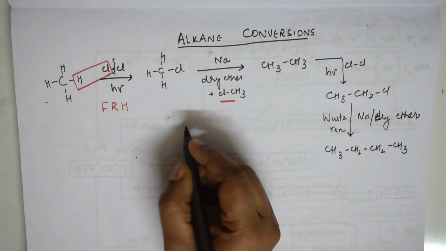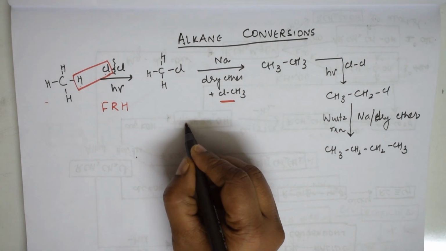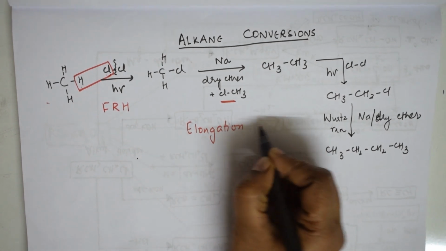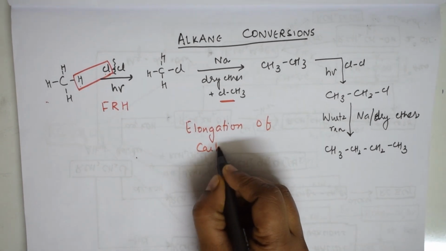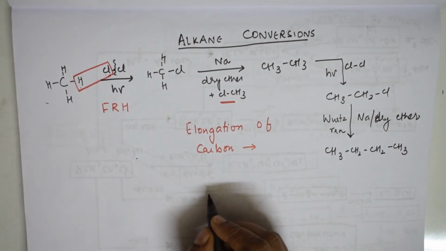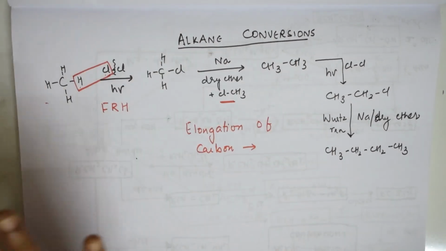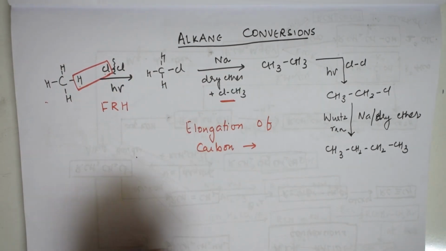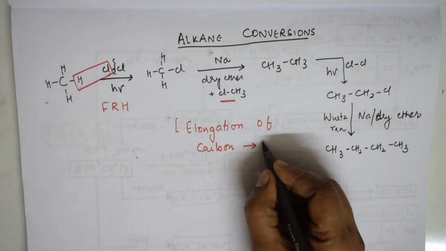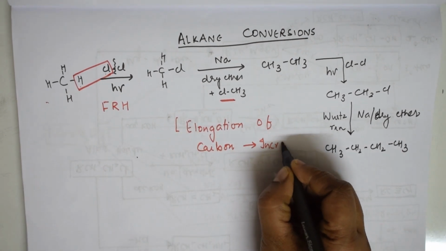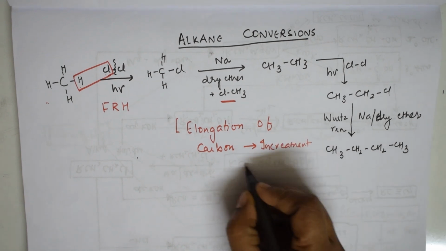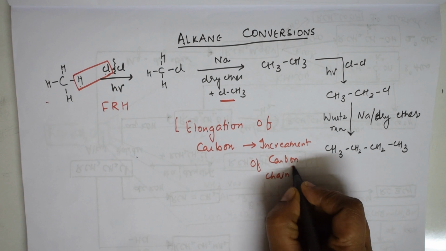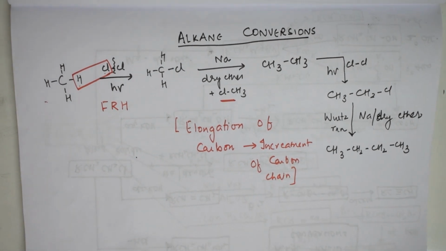So what is this type of reaction? This reaction is elongation of carbon chain. What are you doing? Every time you are adding alkyl halide to alkane, alkane to alkyl halide. So this is nothing but an increment in carbon chain, elongation of carbon chain. The first variety is increment, meaning increase of carbon chain. This is one method. Okay, now I have done the alkene conversions, maximum possible.